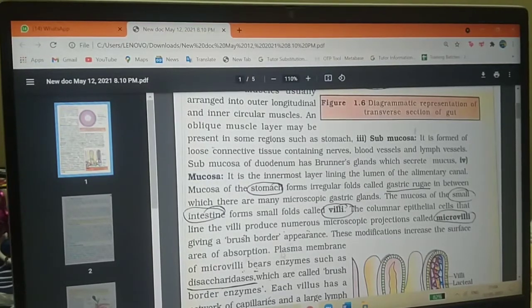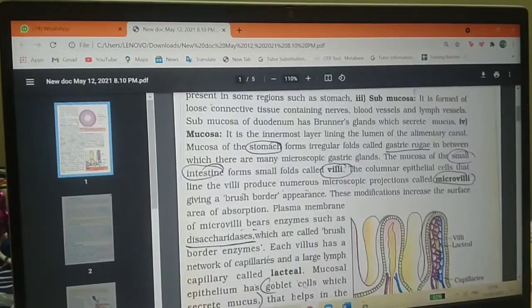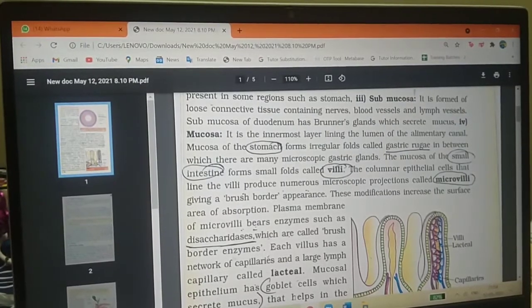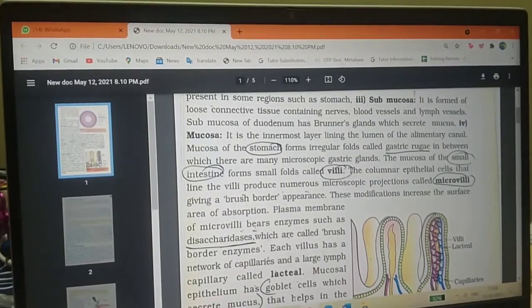What is the function of villi and microvilli? They increase the absorption area. The plasma membrane of microvilli bears enzymes such as disaccharidases, which are called brush border enzymes. Each villus has a network of capillaries.